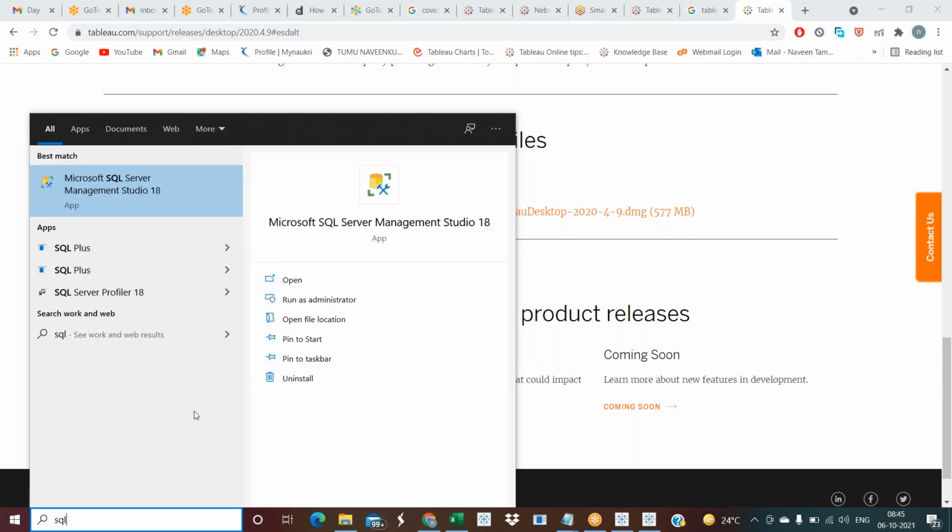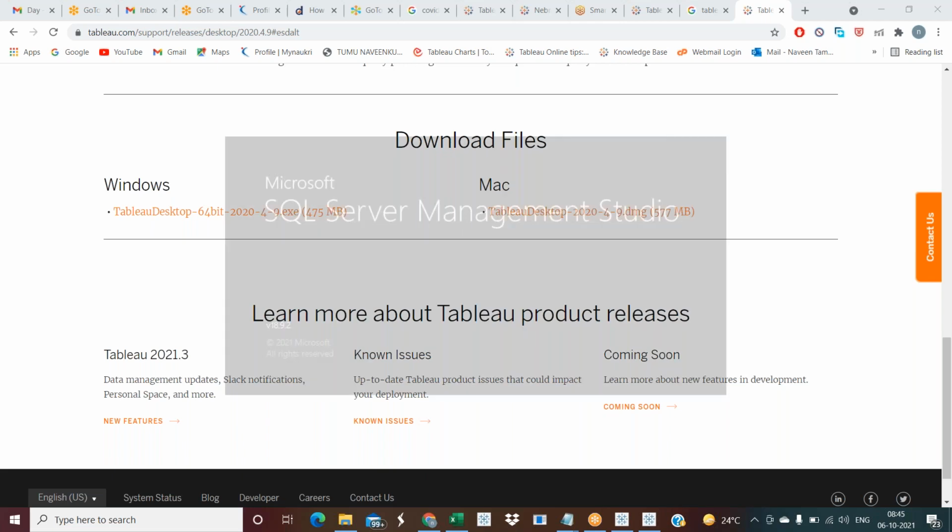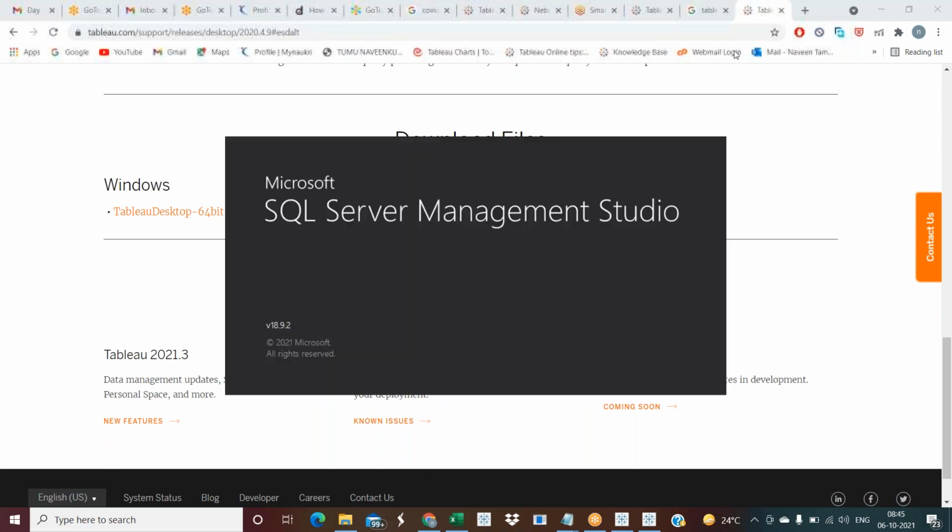This is SQL Server Management Studio, Microsoft SQL Server, which is provided by Microsoft. I'll connect with the SQL Server for daily classes, and I'll tell you everything. Instead of connecting with Excel files, I'll connect with SQL Server. I'll also teach you SQL, how the SQL queries need to be written and what SQL databases look like. I'll show you everything in the next few classes. For now, I'll give you some introduction on this.